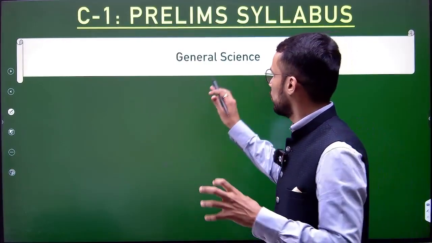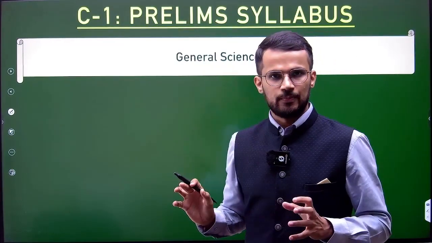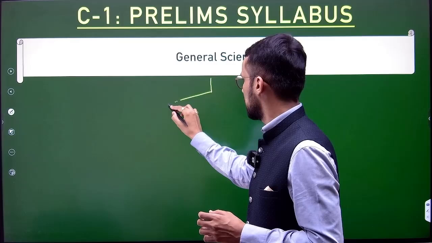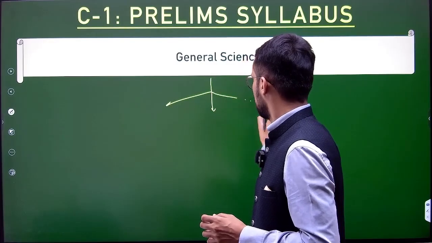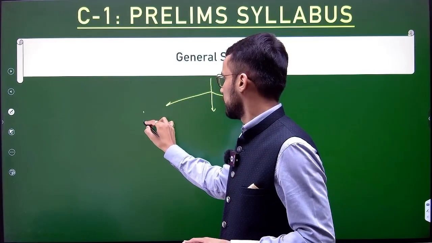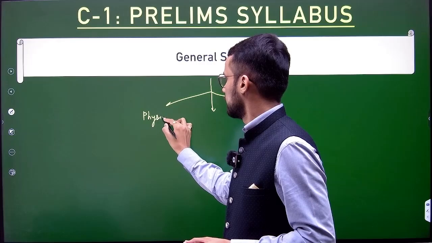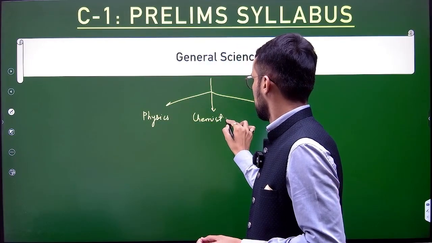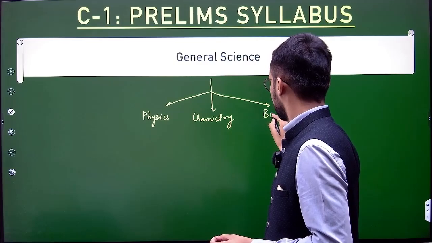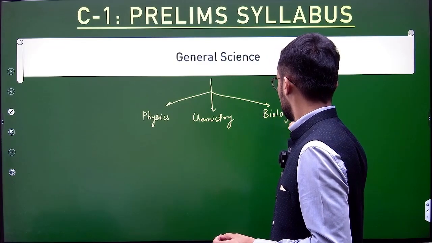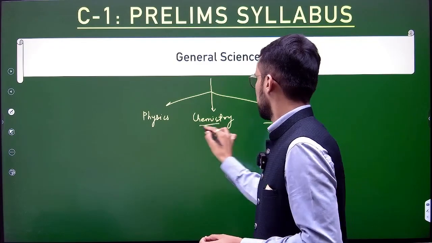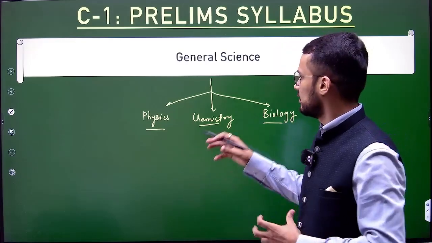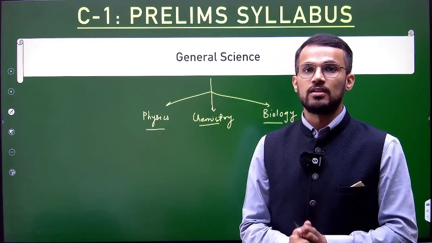UPSC has mentioned only general science, right? And you must be aware general science includes 3 subjects: physics, chemistry, and biology. Physics, chemistry, and biology, right? So these are the 3 topics that can be incorporated under general science.